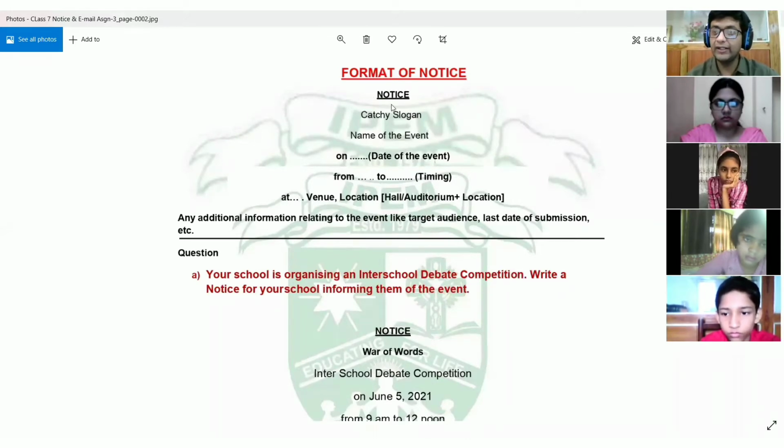The first line in notice is that you are going to write in the middle of the page, notice, right? And you will underline it, so that the person who is reading it immediately comes to know that we are talking about an important notice. So first thing will be that.